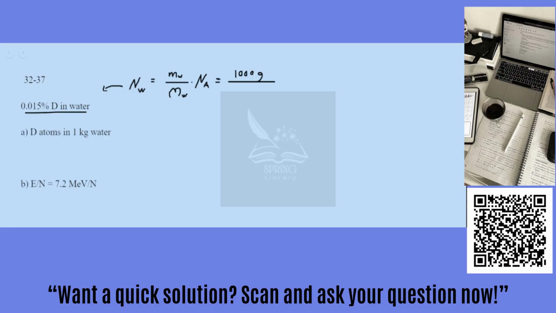The molar weight is 2 times the mass of hydrogen, 1.007, plus the mass of oxygen, 15.99. This is all grams per mole.